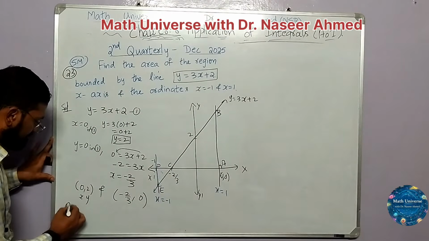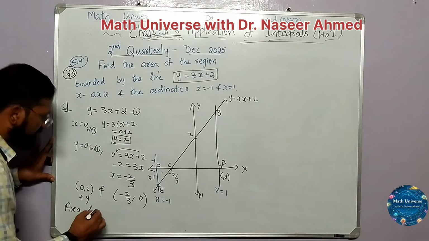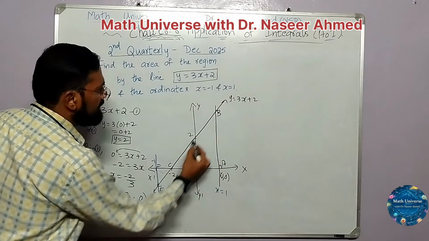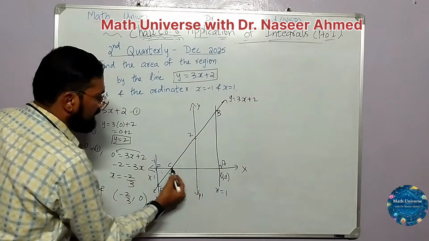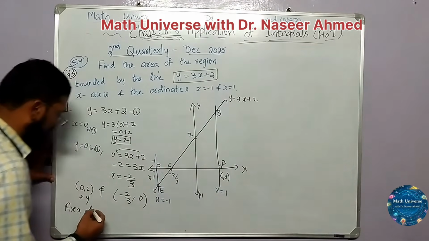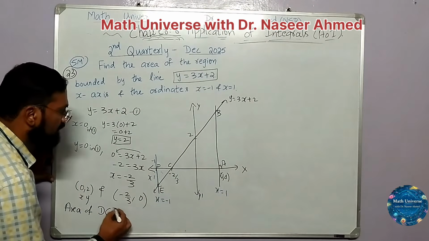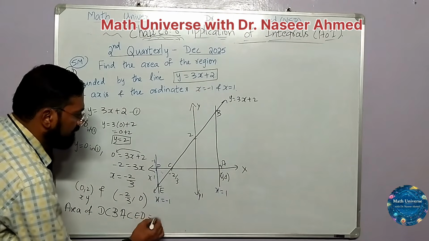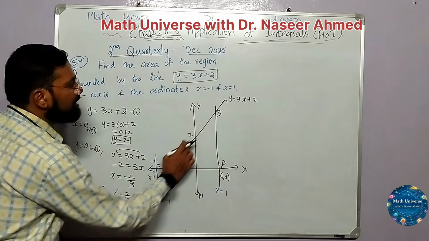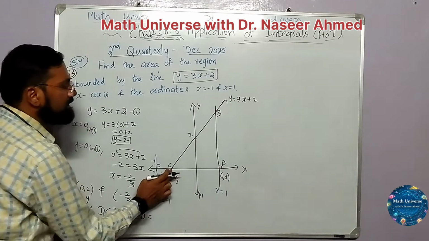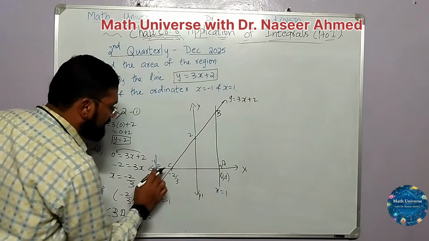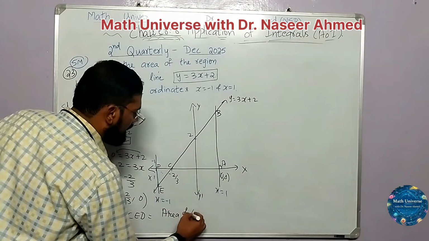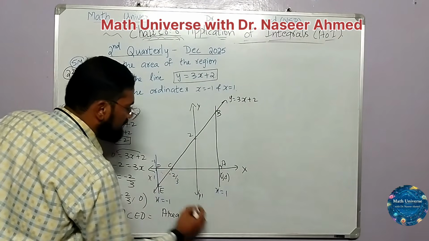Now just see carefully. The area of this region, which one? See this, from DC, then BA, and then again CED. DC, BA, CED. I want this area. I name it like this: DC, then goes here, B, then come here, A, then C, and again covering this particular triangle. That is the area of the triangle, which one? DCE.